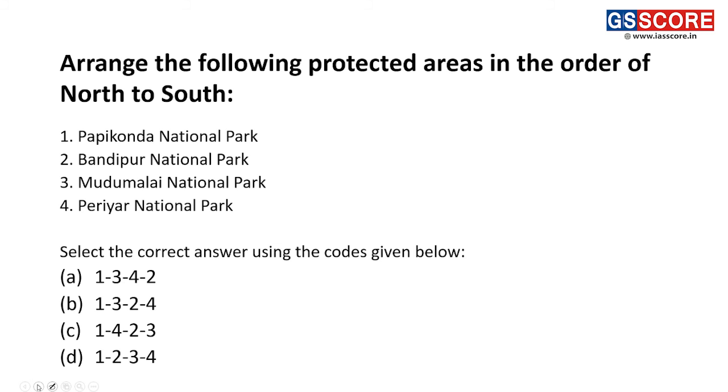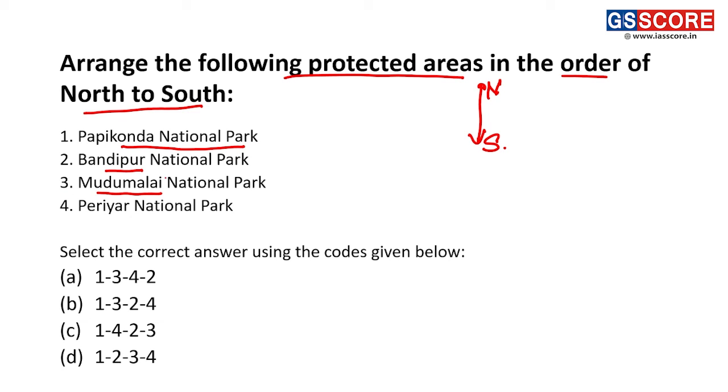Now, the next question is, arrange the following protected areas in order from north to south. We are moving in the north to south direction. Option 1 is Papikonda National Park. Option 2 is Bandipur National Park. Option 3, Mudumalai National Park. And option 4 is Periyar National Park.